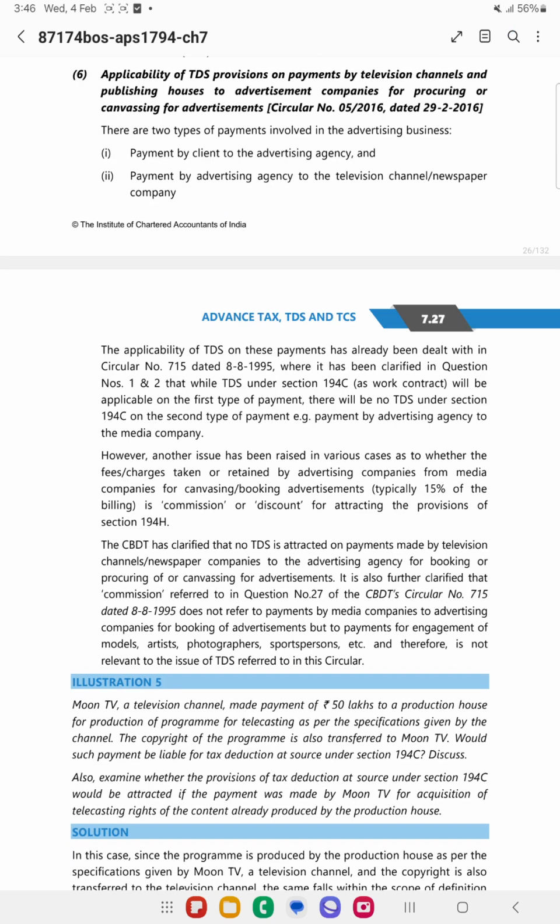Another issue is payment by the client to an advertising agency. In this case, whether the TDS under section 194H is applicable. And the second one is payment by the advertising agency to a television channel or news company.